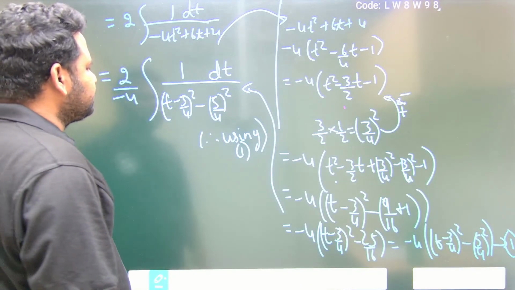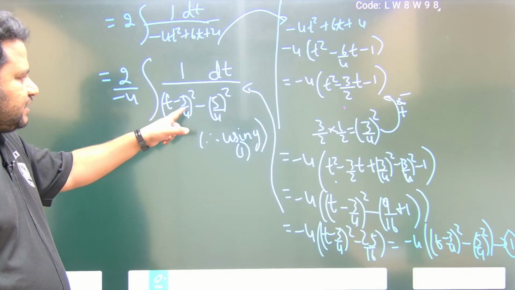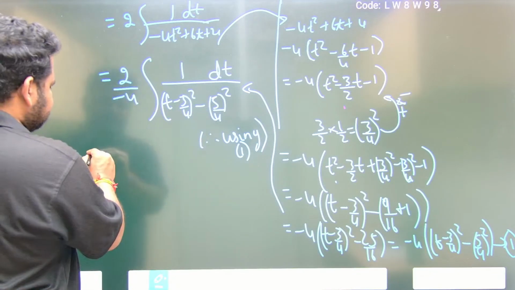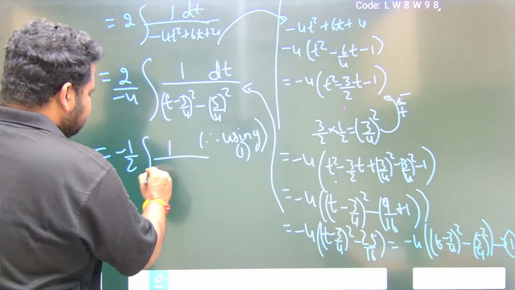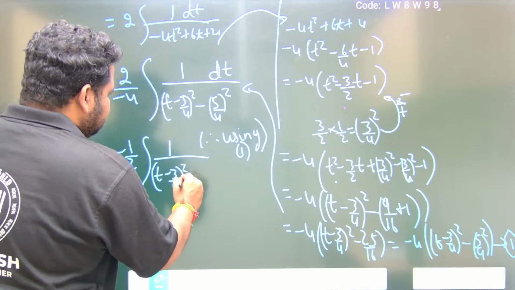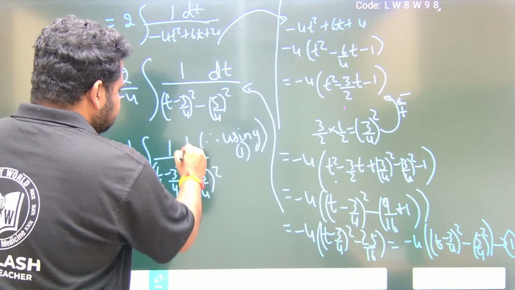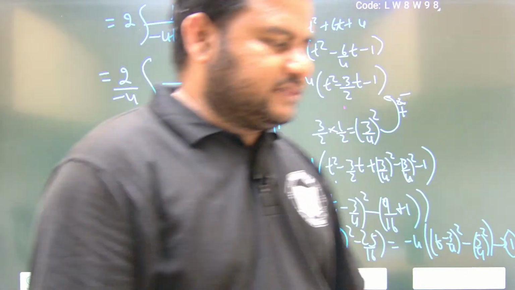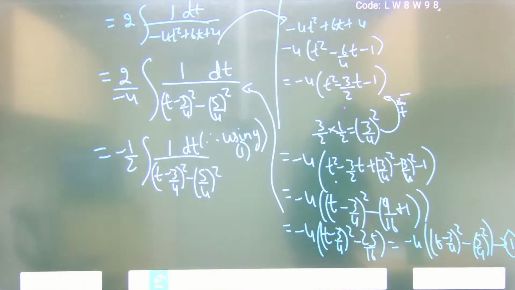Now, this is of which form? (t minus 3/4) whole square minus (5/4) whole square. This I can write as minus 1 by 2 into the integral of 1 by (t minus 3/4) whole square minus (5/4) whole square dt. This is what we have. Observe carefully. Please think about the formula for this. Of which form is this? You have to think about the formula that we will be using, friends.